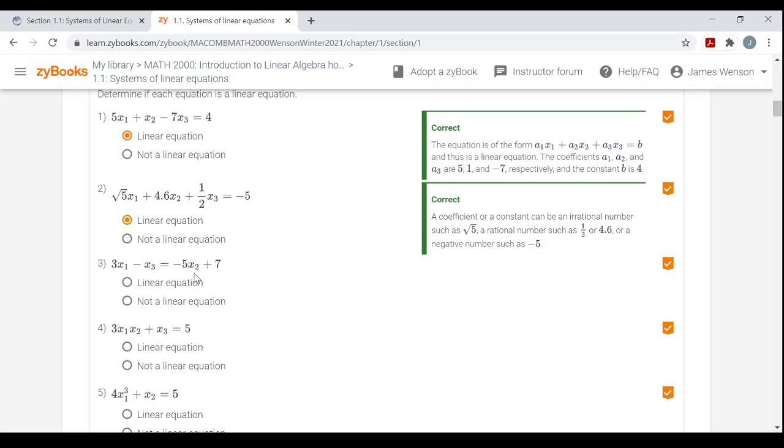Now, all the variables aren't on the same side, but every single term that has a variable is just a number times a variable to the first power. So this is also linear.